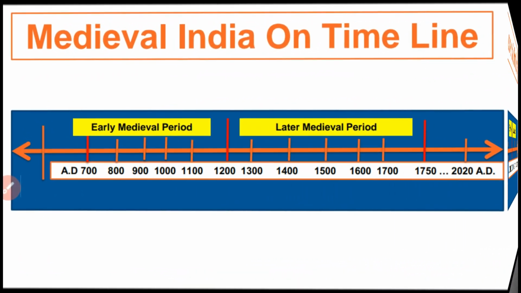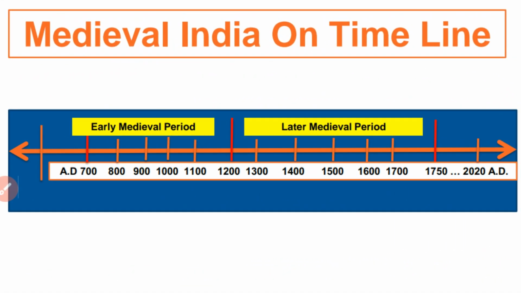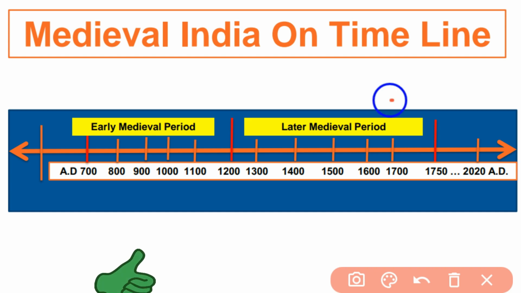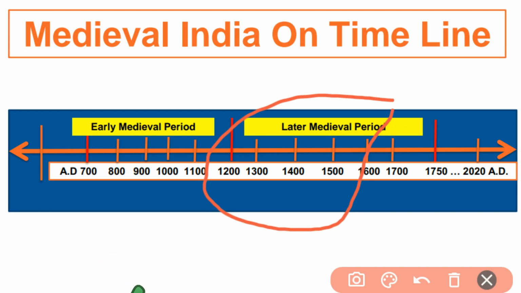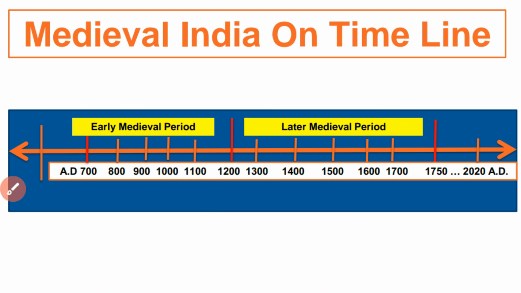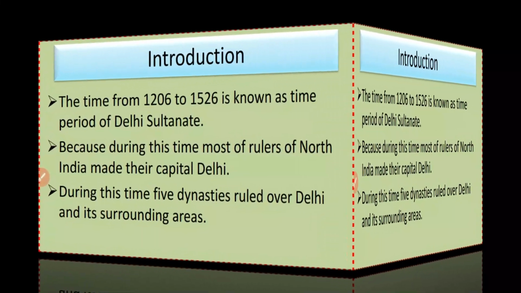First of all, see on the timeline which time period, dear students, we are going to study. If we see the timeline, then we come to know that we are going to study the time period from 1200 AD to 1500 AD. During this time period, what happened in India, especially in northern India, this we are going to study.